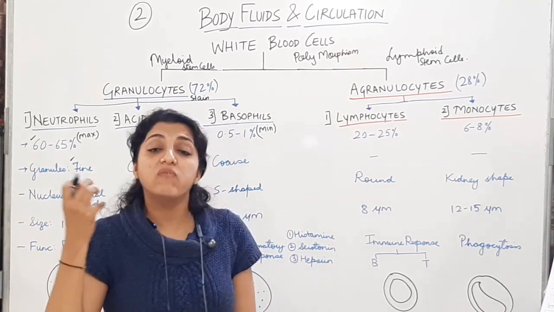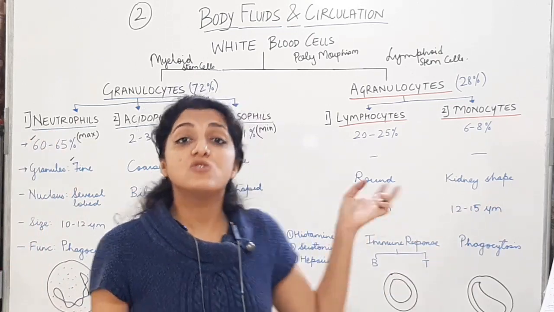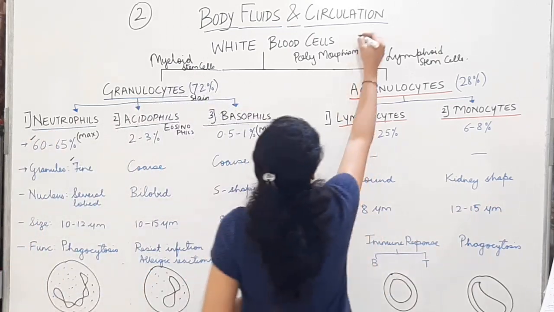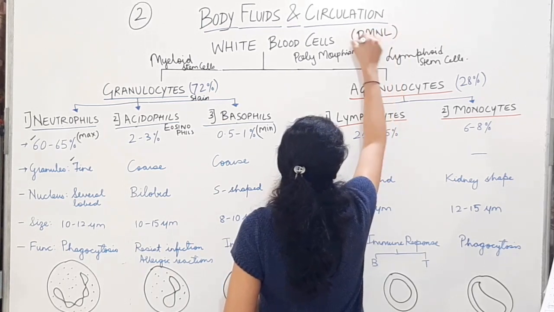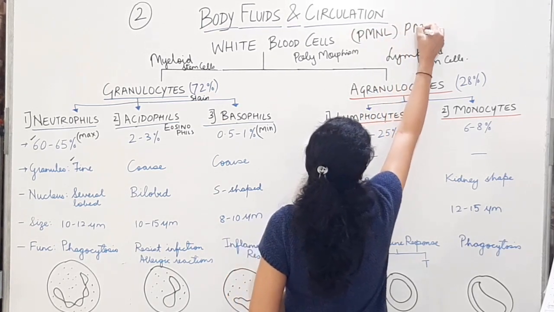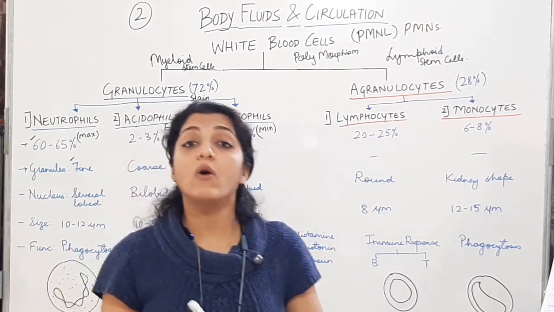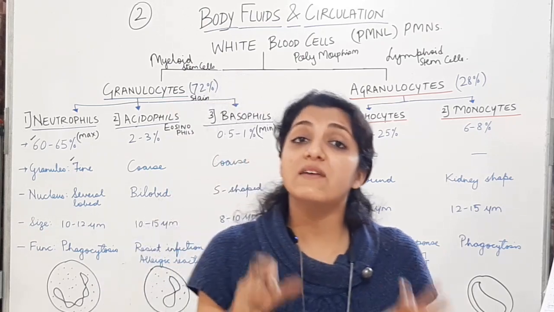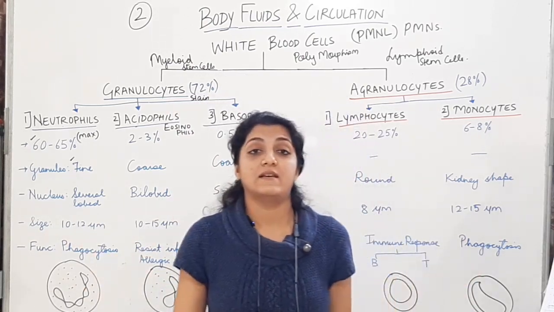Different morphological forms, different shapes in the different WBCs. So WBCs are also called polymorphonuclear leukocytes, or they are also called PMNs. Polymorphonuclear means different shape of the nucleus in different cells.